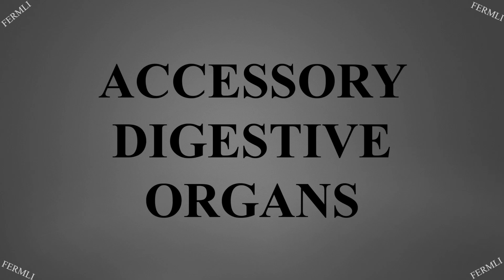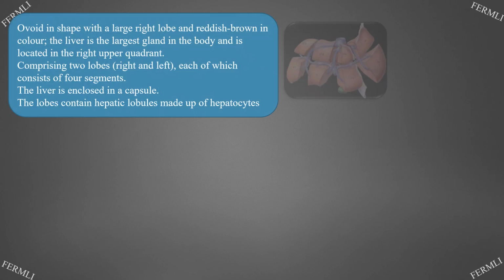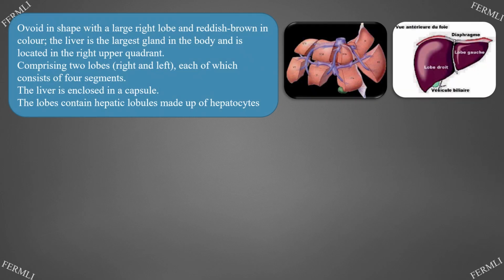Accessory digestive organs. The liver. Ovoid in shape with a large right lobe and reddish-brown in color, the liver is the largest gland in the body and is located in the right upper quadrant. Comprising 2 lobes, right and left, each of which consists of 4 segments. The liver is enclosed in a capsule. The lobes contain hepatic lobules made up of hepatocytes.